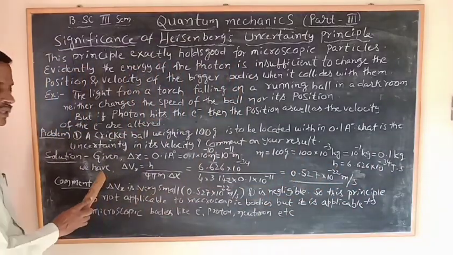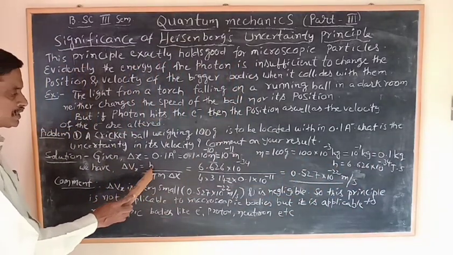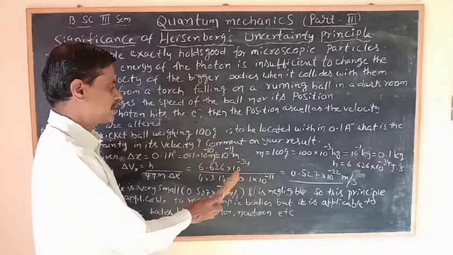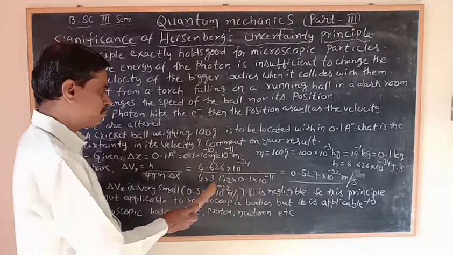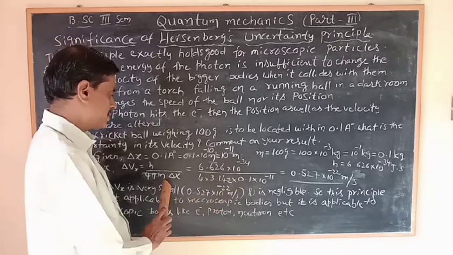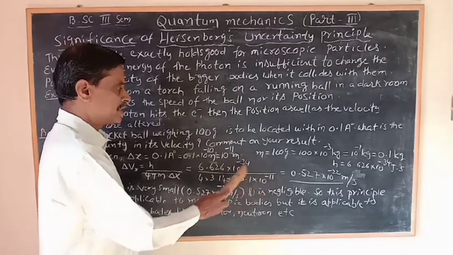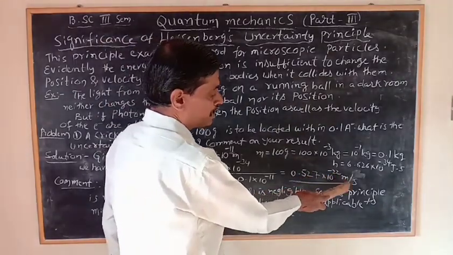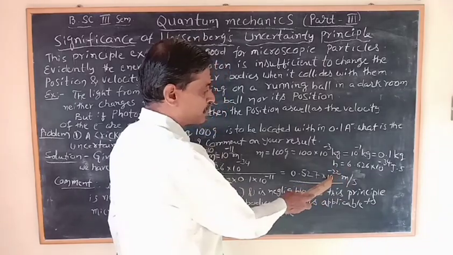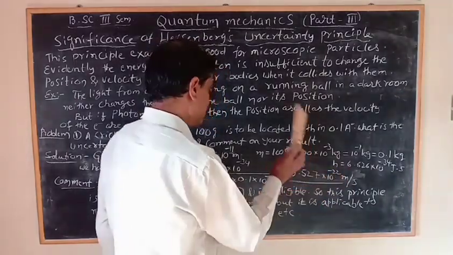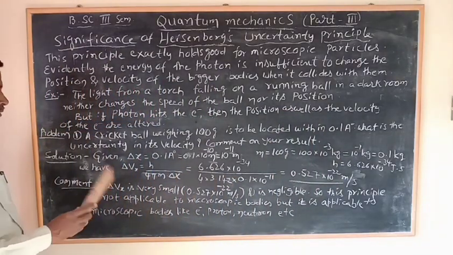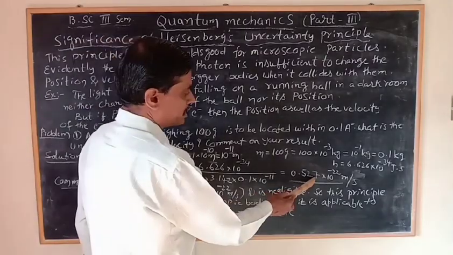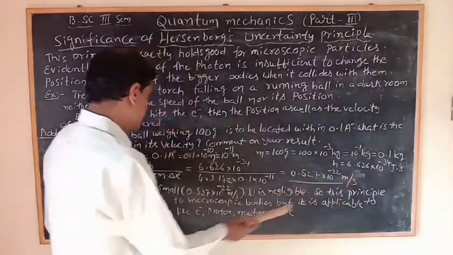By putting all these values in the expression, delta vx is equal to h by 4 pi m delta x. So h is 6.626 into 10 power minus 34, divided by 4 into pi value 3.14 into 0.1 mass into delta x, which is 10 power minus 11. After simplification, finally we get 0.527 into 10 power minus 22 meter per second. This is a very small value. The comment on this result is that delta vx is very small.